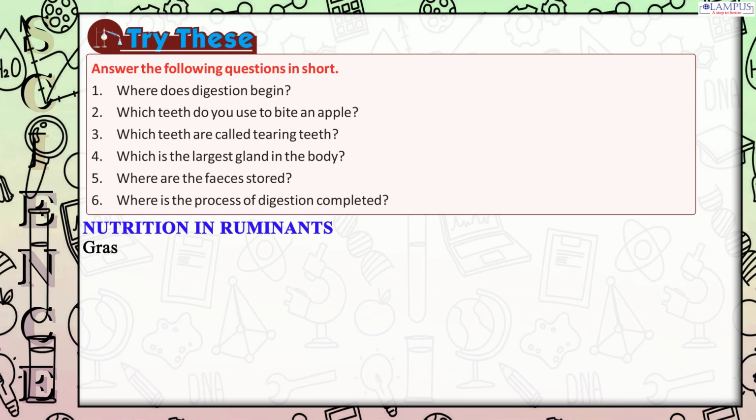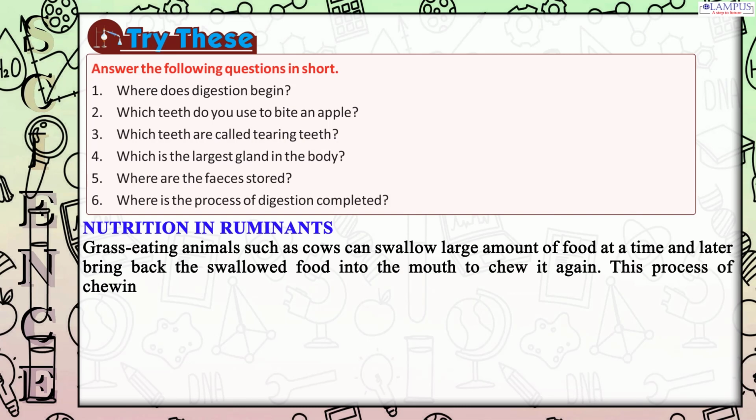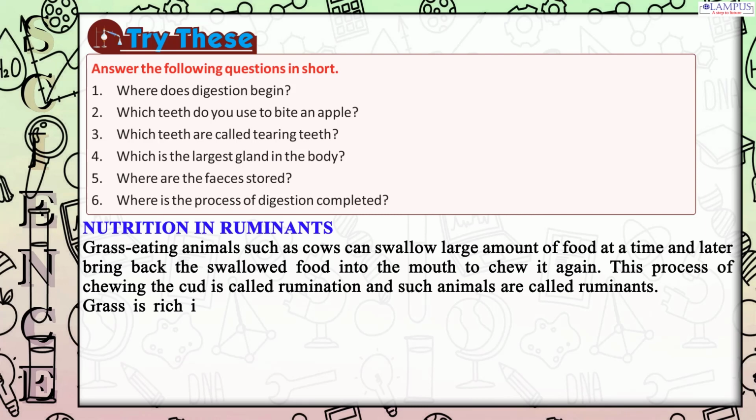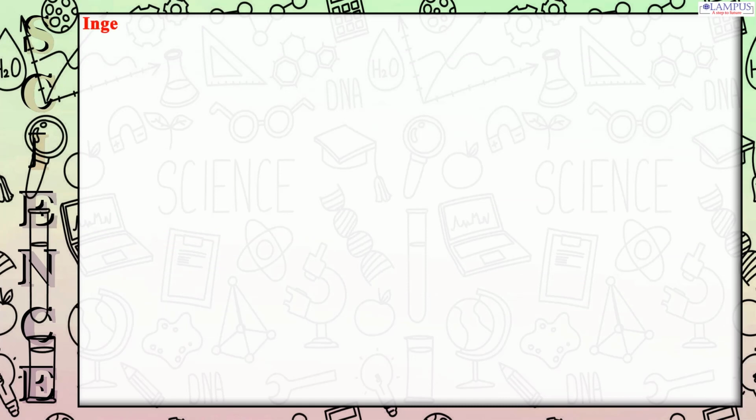Nutrition in ruminants. Grass-eating animals such as cows can swallow a large amount of food at a time and later bring back the swallowed food into the mouth to chew it again. This process of chewing the cud is called rumination, and such animals are called ruminants. Grass is rich in the carbohydrate cellulose, which many other animals and humans cannot digest, but can be digested by ruminants.